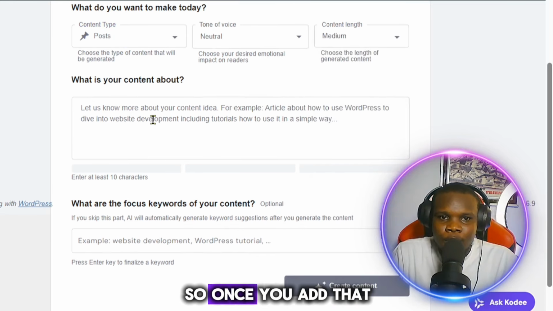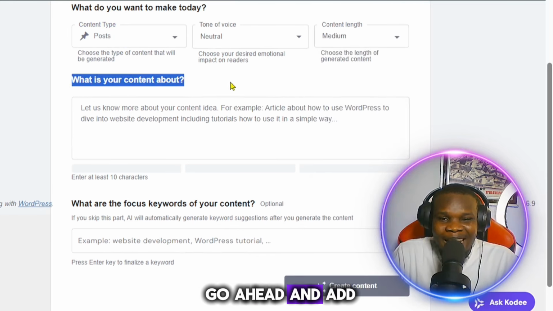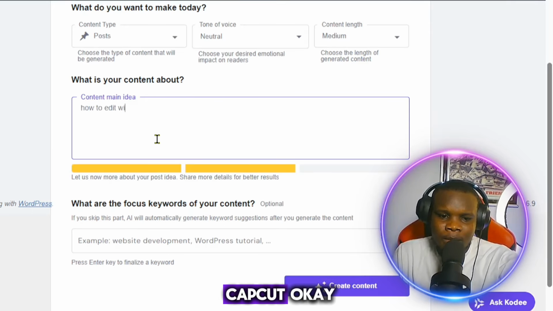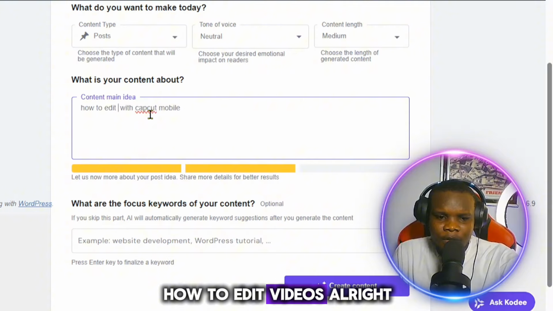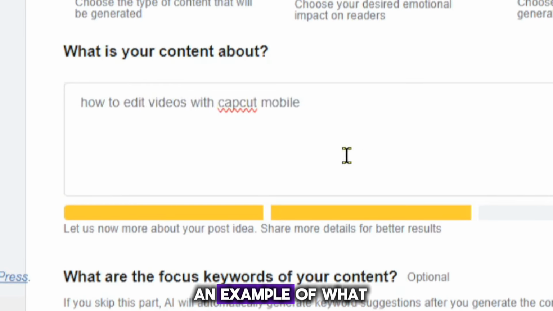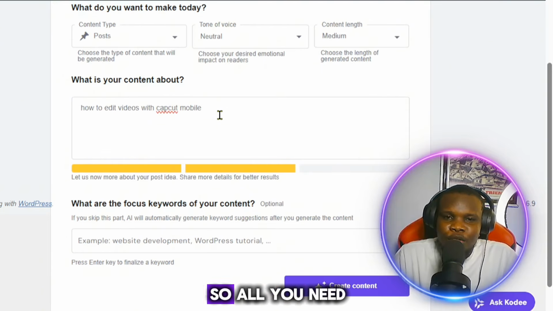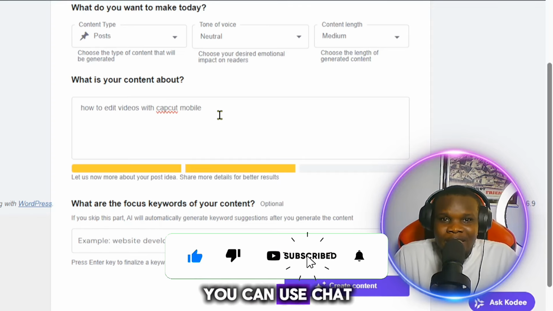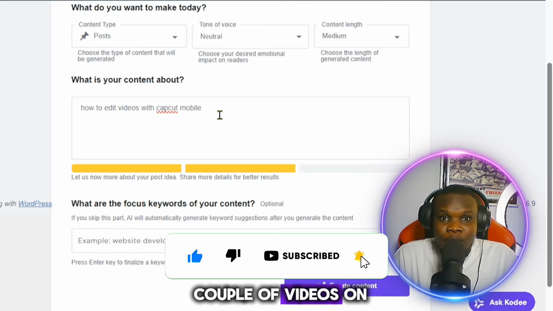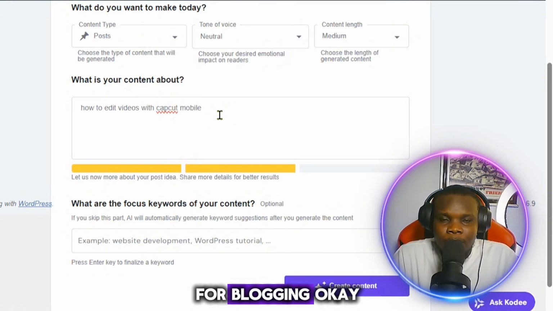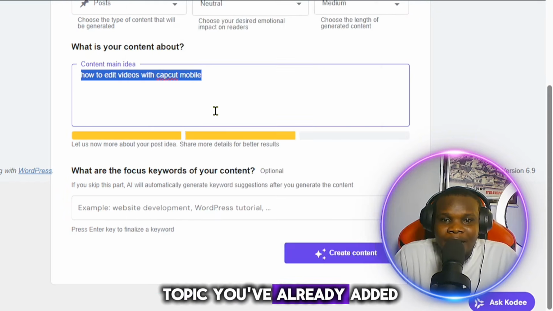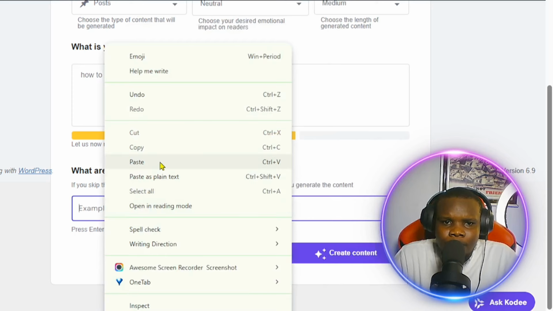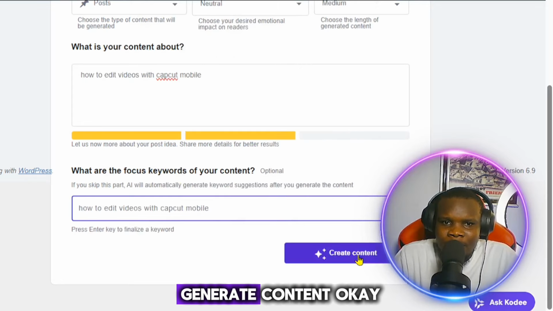Once you add that, the next thing you need to do is go ahead and add, for instance, how to edit with CapCut, how to edit videos. This is just an example of what you can add. You need to make your own research about the topic you want. You can use ChatGPT, and I've already made a couple of videos on how to do keyword research for blogging. Simply use that same topic you've already added as your keyword, then hit generate content.